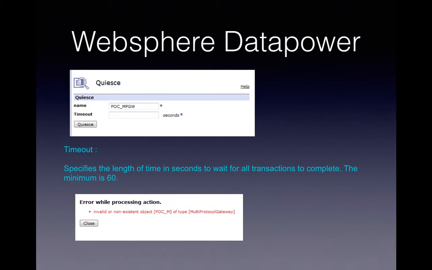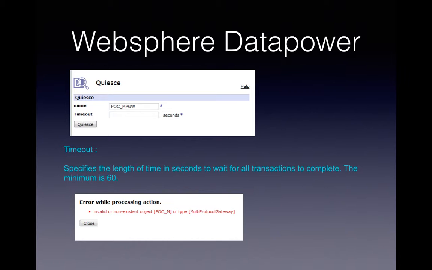So you can alter the name, and if it has the correct name of a multi-protocol gateway component, then it will quiesce that particular object. Suppose you have a front-side handler by the name POC_FSH, and that is also available in that domain.